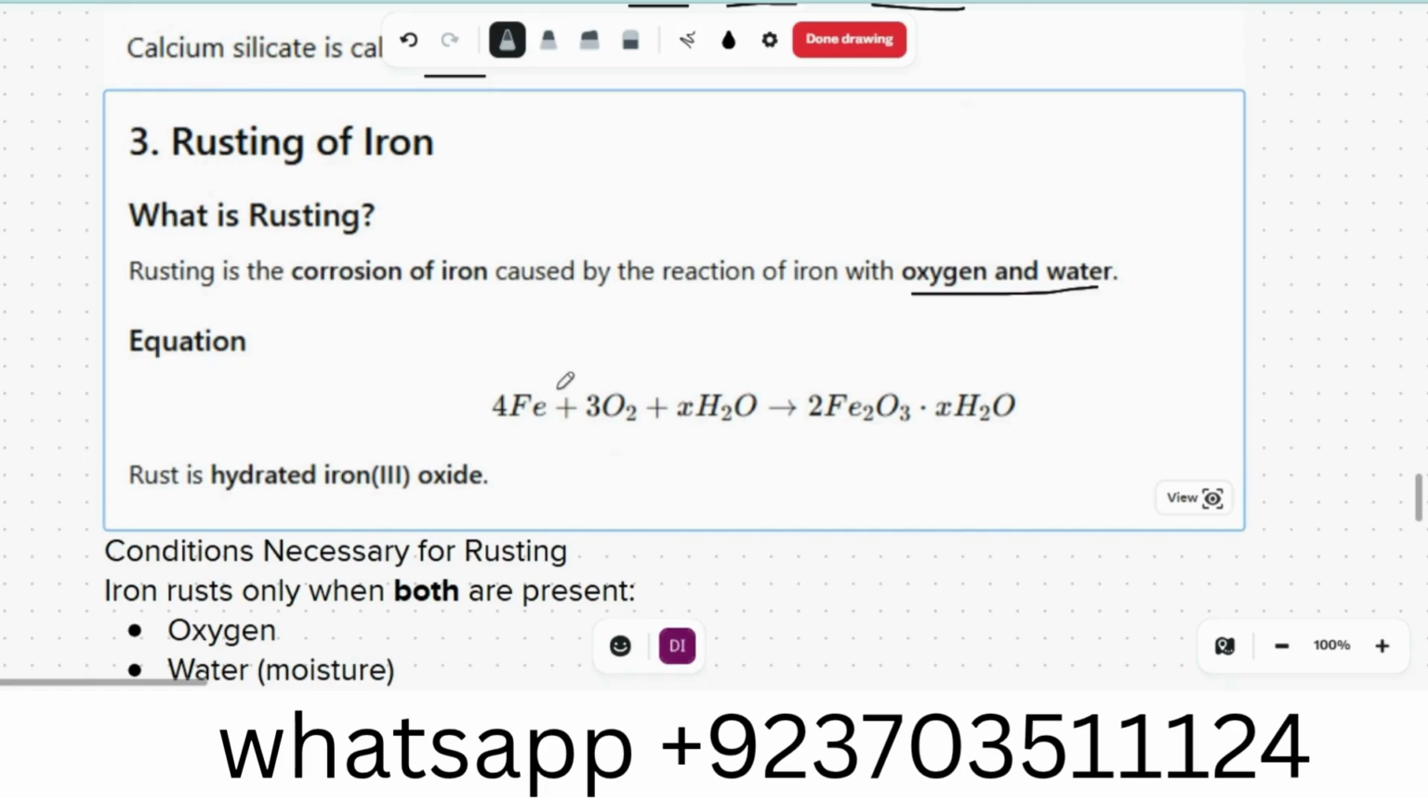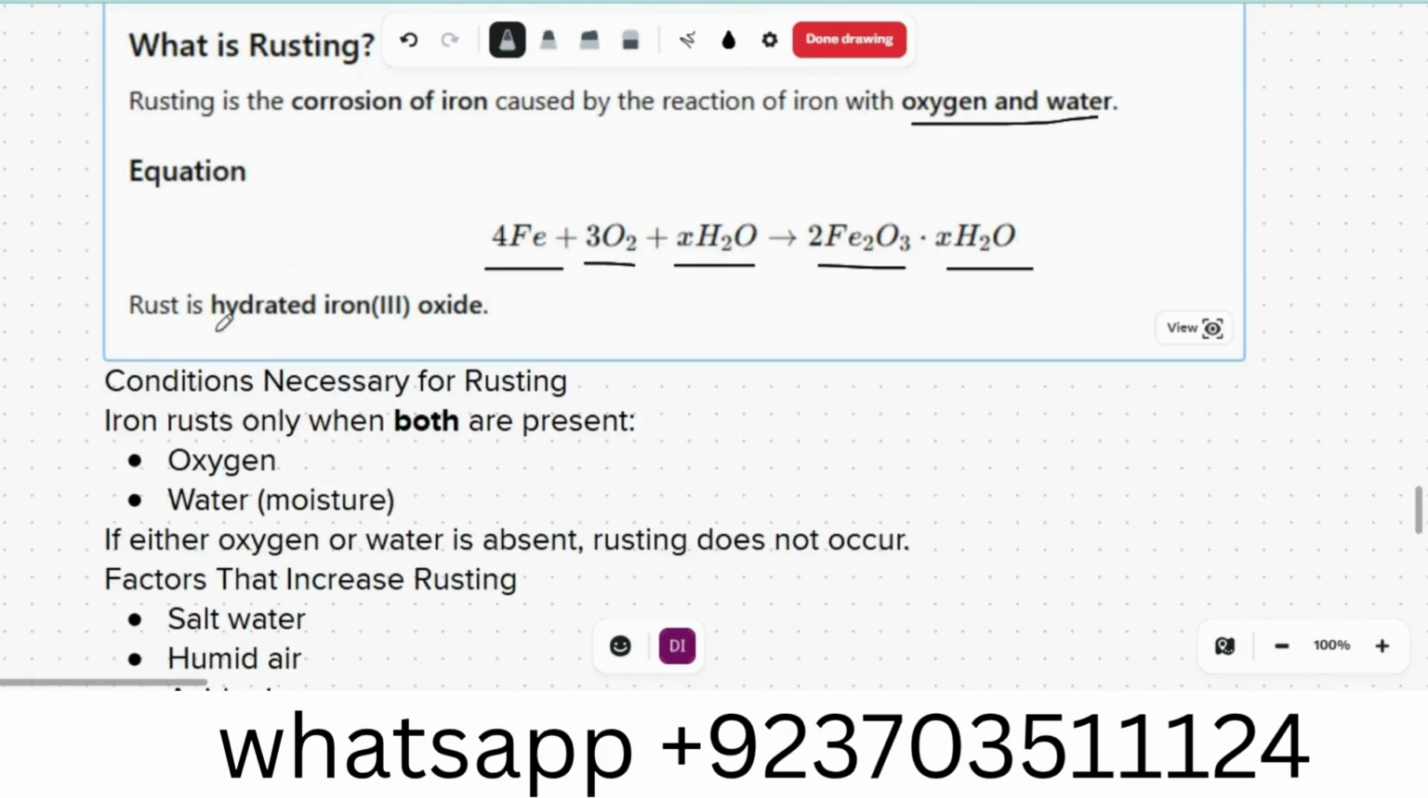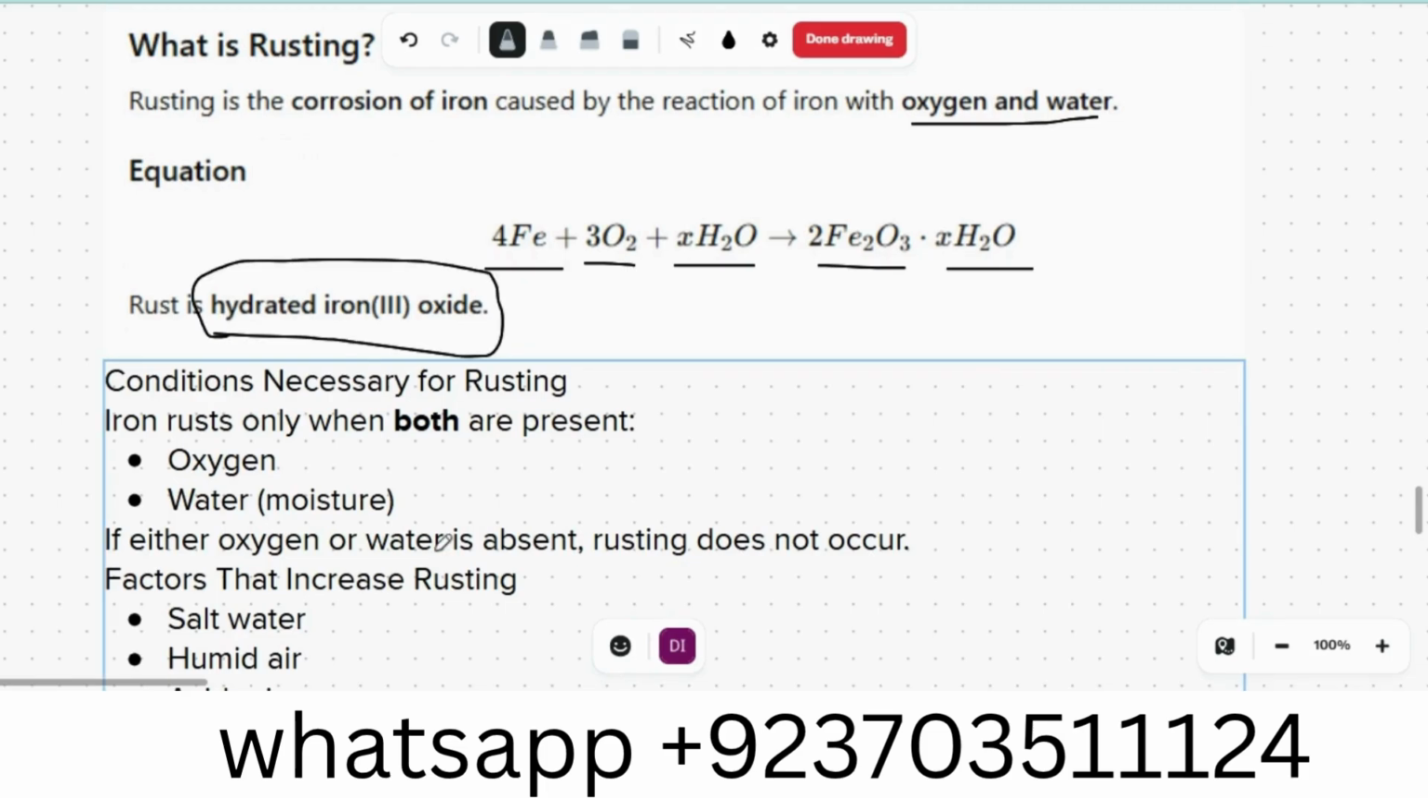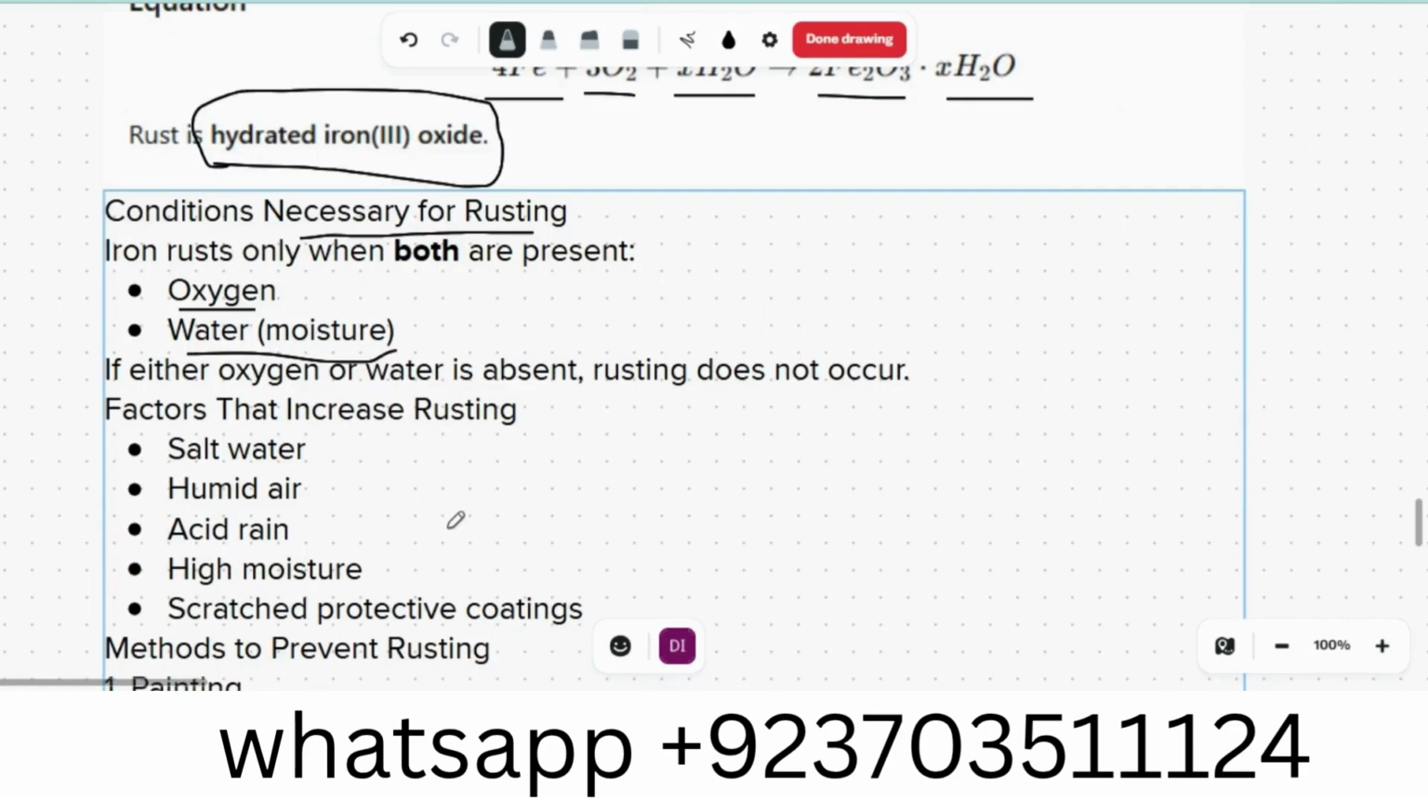For example, 4 moles of iron, 3 moles of oxygen, and X moles of water give us 2 moles of iron(III) oxide plus X moles of H2O. So rust is hydrated iron oxide. Rust only happens when there is oxygen and moisture. That's why most of the ships in the water get rust. Why? Because there is a lot of oxygen and also a lot of water. If either oxygen or water is absent, rusting does not occur.